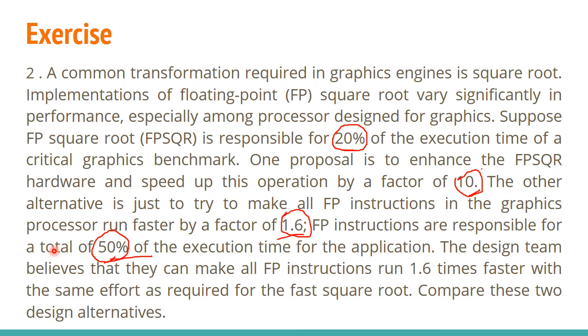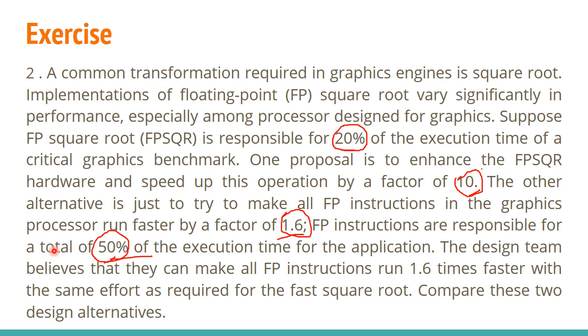So a machine is there and it is having a floating point operation and floating point square root operation. In the question they are telling about the requirements related to FPSQR, floating point square root, as well as floating point.